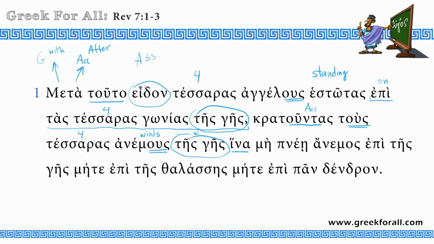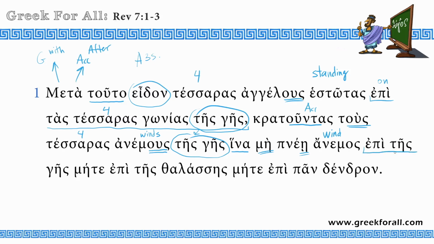So for angels holding four winds of the earth, so that, and this conjunction requires the subjunctive mood, and we have subjunctive particle me, which means no or not, and then subjunctive mood right here from pneo, to blow, so that anemos, this is the wind again, one wind, this is many winds, one wind, so that the wind may not blow epi tes ges.